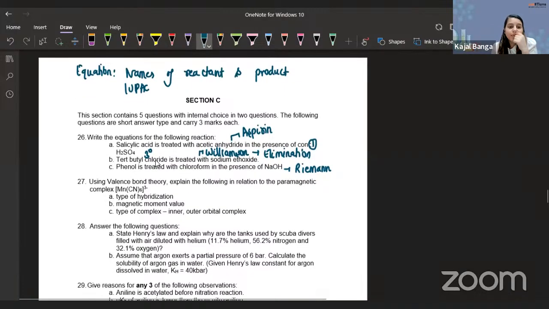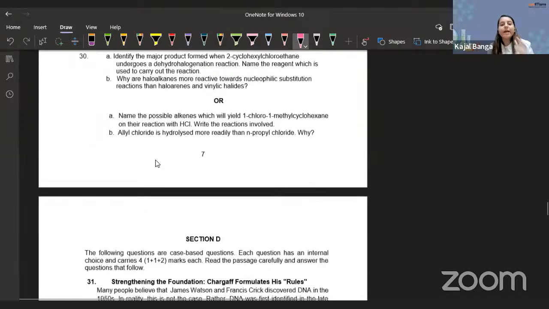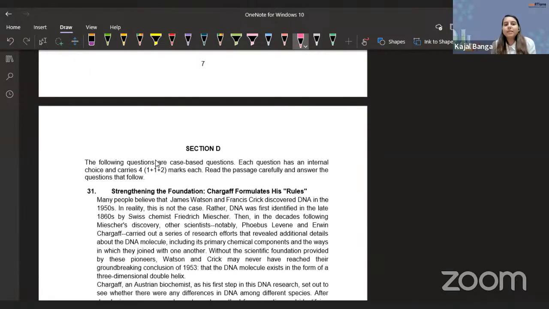Now, what they're asking, okay, so again, coordination compounds, guys. Using valence bond theory, explain the following in relation to the paramagnetic complex. So guys, these are the kind of questions that we have already done. For the complex, hybridization, shape, magnetic nature, all of that is something that they're asking us, so you can easily do that. So for the 3 marks question also, you have some internal choices. Now, the kind of question that I actually want to discuss with you are these.